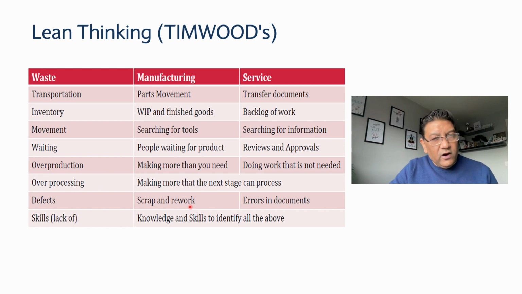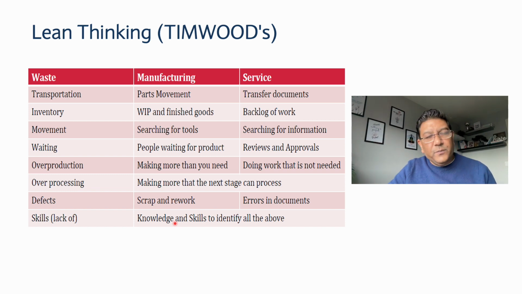Now, skills, or lack of skills, the knowledge and skills to identify all of the above. That is one thing: maybe you don't have the knowledge and skill to identify all those wastes. The second thing is not utilizing the skills properly, or not utilizing the people completely, within 100% of their capacity. You have the talent in house, but you are not using them. So lack of skills, or sometimes unused talent as well. That is the 8th one. So these are the types of waste in any manufacturing or any service industry.